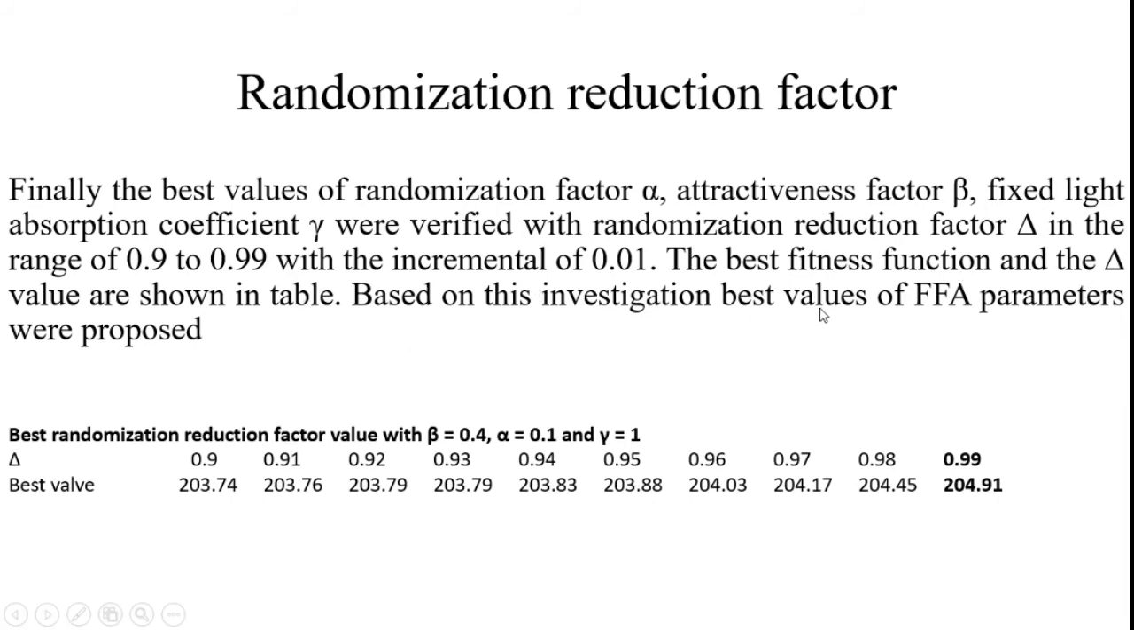Based on this investigation, best values of FFA parameters were proposed. According to my manual mathematical calculation, I proposed the best values and substituted them into the equation beta of r equals beta naught times e to the power minus gamma r squared. So I get the delta value also for the next iteration movement. I substituted all the parameter values in the corresponding equation and got 204.91 as the objective function value. Here also 0.99 is the best parameter value of the randomization reduction factor.